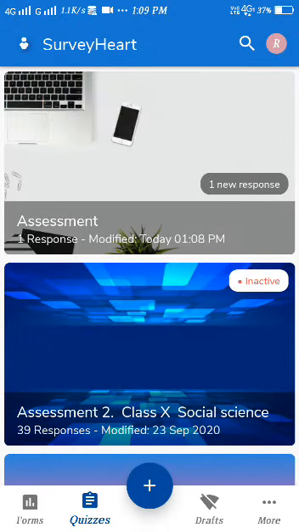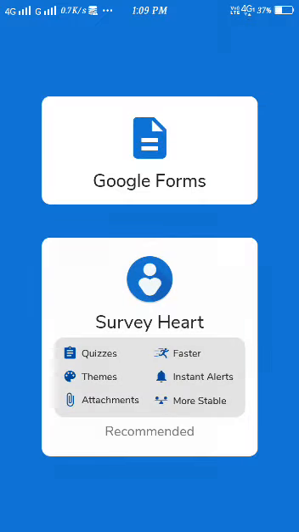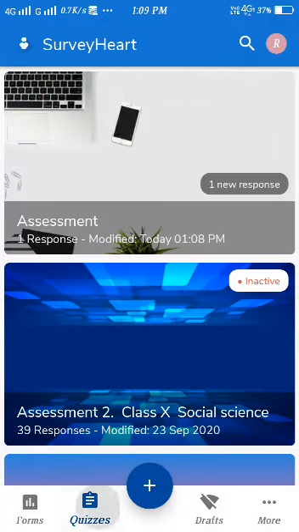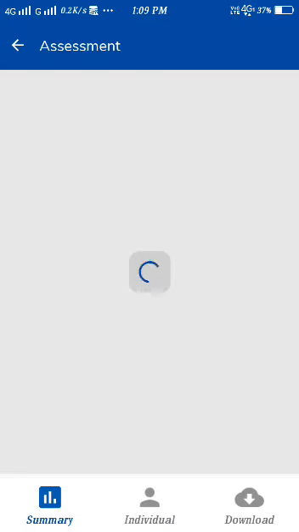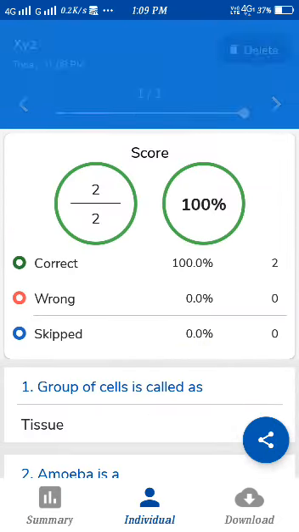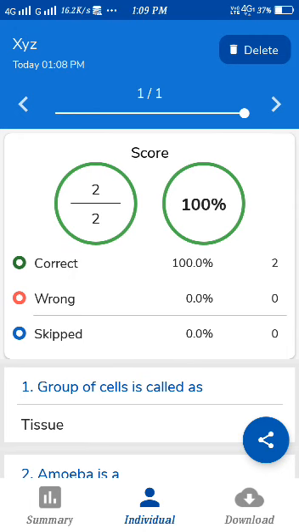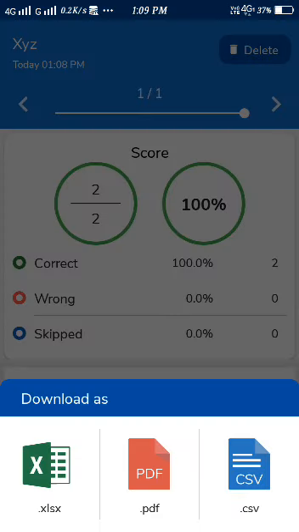Let me show you in the quiz app. This is the active quiz that is going on. Assessment 1, just now we started. We want to see the answers, so view answer. Already we have done this demo, so you can understand here XYZ answer. You see here 2 answers have been given. This will be saved and you can share this if you want as a text or image, or you can download these as a PDF file.